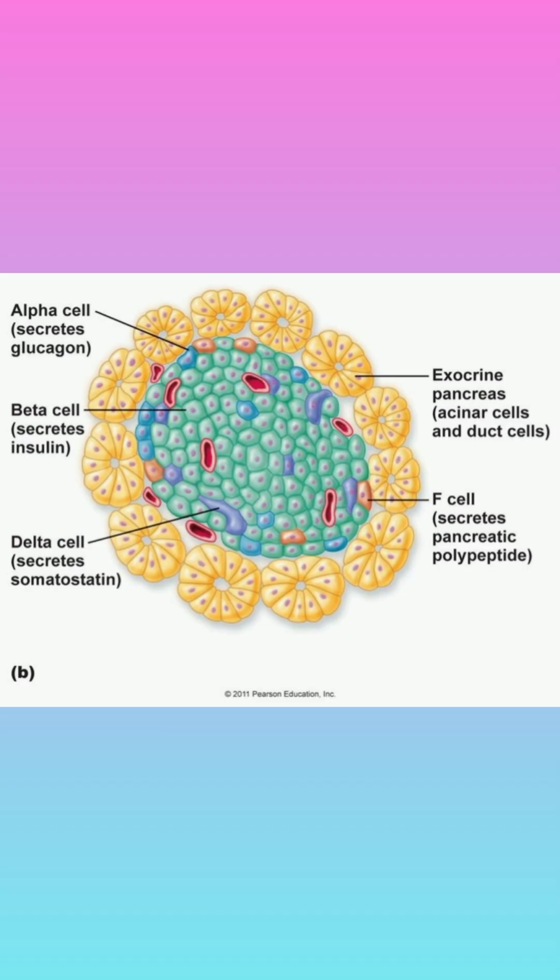If you take a section of pancreas, you are going to observe these structures. These are acini. They are many in number and in between them, they have islets of Langerhans. That is a collection of different types of cells. Alpha cells. These alpha cells secrete a hormone. The name of the hormone is glucagon. That means alpha cells secrete glucagon hormone. Glucagon increases blood sugar level. That's why it is hyperglycemic.